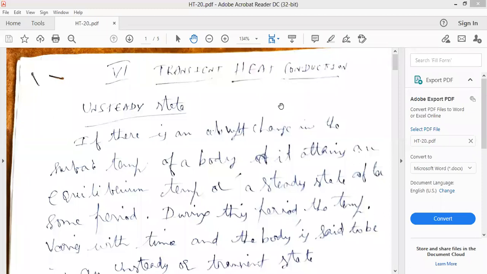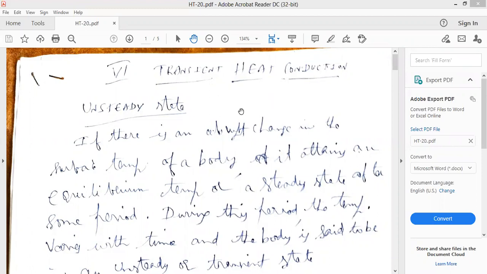In the second unit, there is one more topic that is left over. That is unsteady state heat conduction or transient heat conduction. What is transient heat conduction or unsteady state heat conduction? In conduction or heat transfer, what is the property? Temperature.